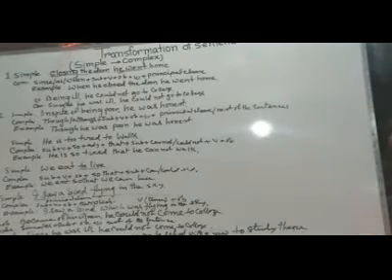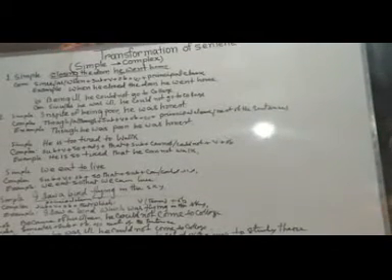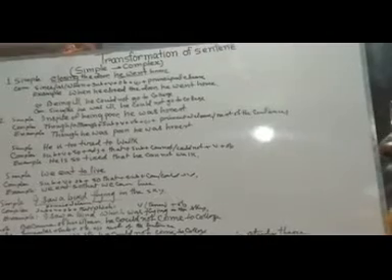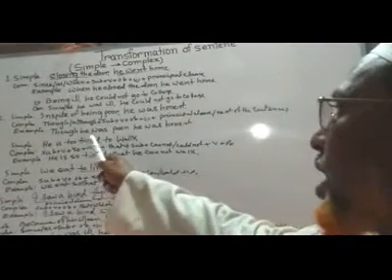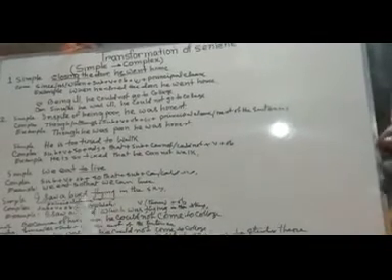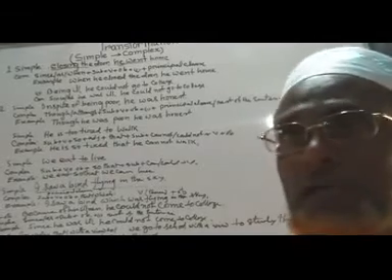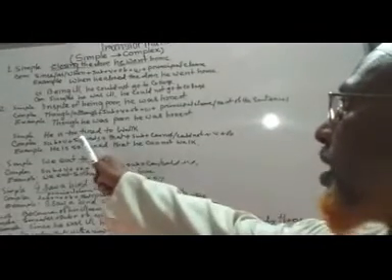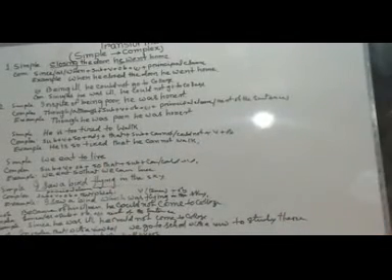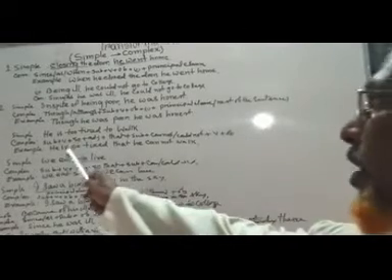Number 3. Simple sentence with infinitive. Simple sentence with the structure too plus adjective plus to plus infinitive. How to change into complex? First we have to learn the structure of the complex of that sentence.